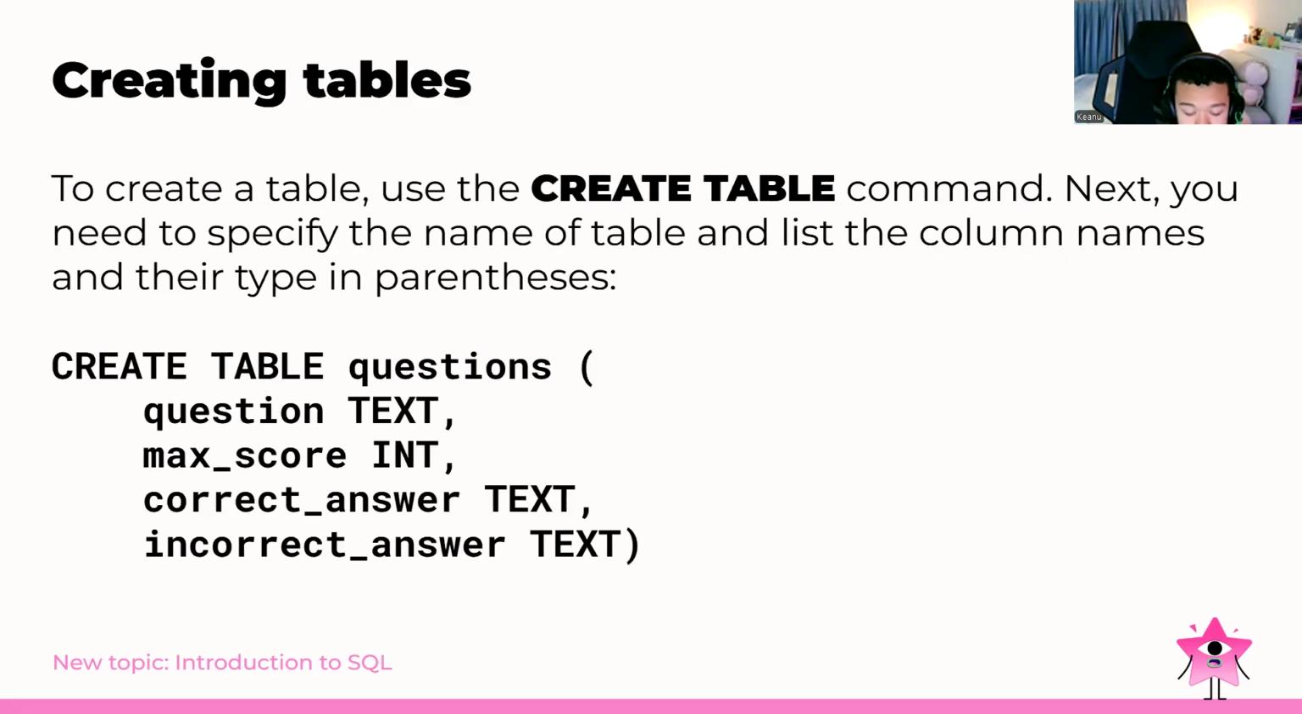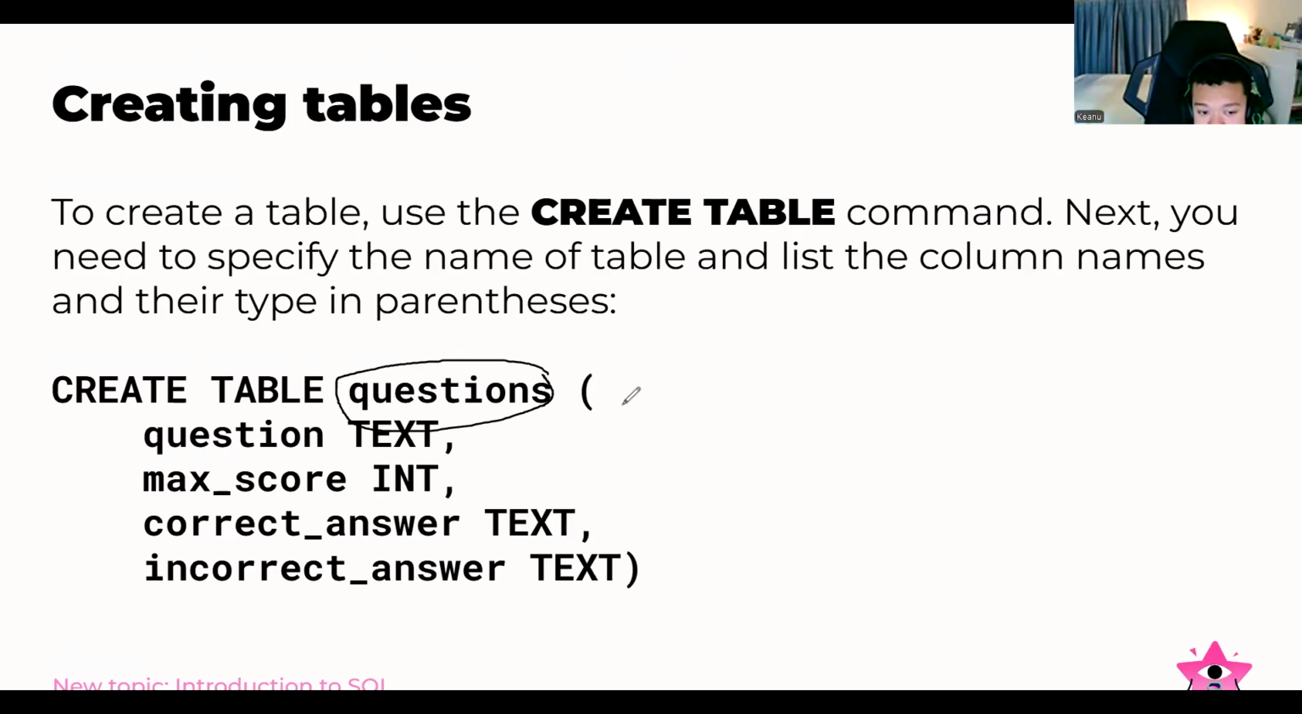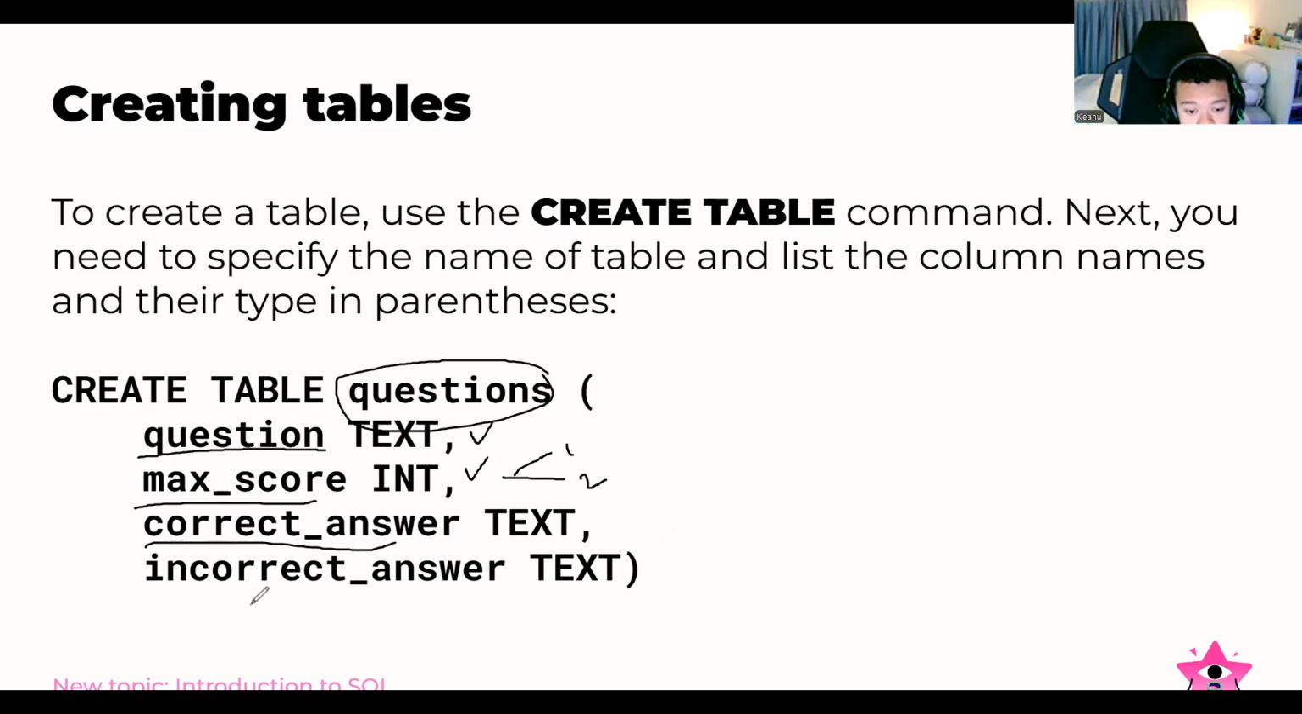To create a table, we can use the create table command. Next, we need to specify the name of the table and list the column names and their types in parentheses. For example, maybe we want to create a table named questions. Create table questions, with question as the first column, as text. We also have a column named max score with the integer type, so it will be a number. Then correct answer as text, and incorrect answer as text.